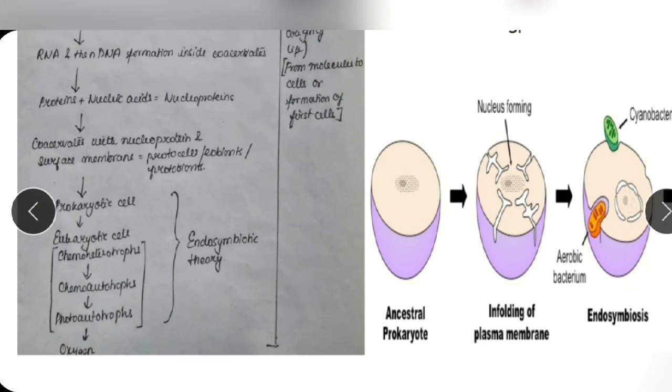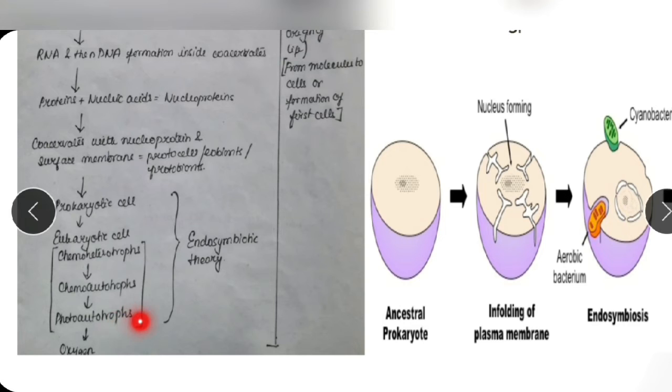And finally came the photoautotrophs, which instead of using chemicals to make their food, started using the energy of the light, or specifically the sunlight's energy, to make the food. When it started to make its own food by this process, it can evolve oxygen.